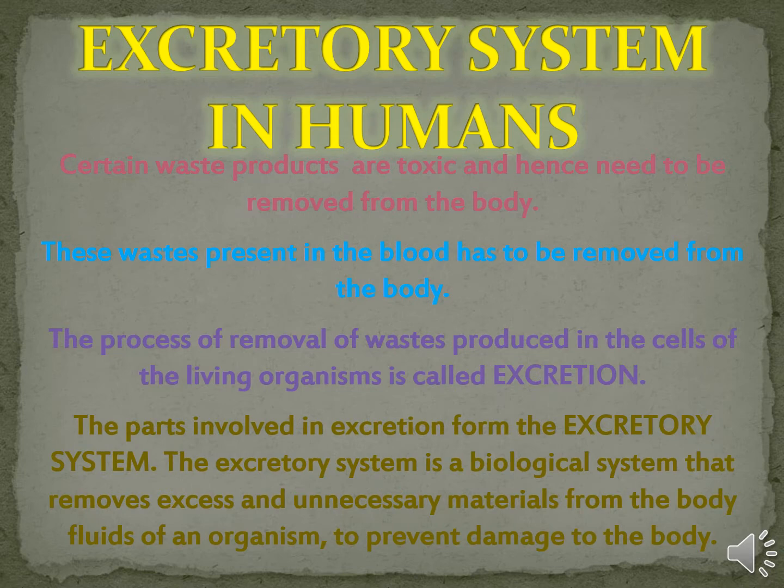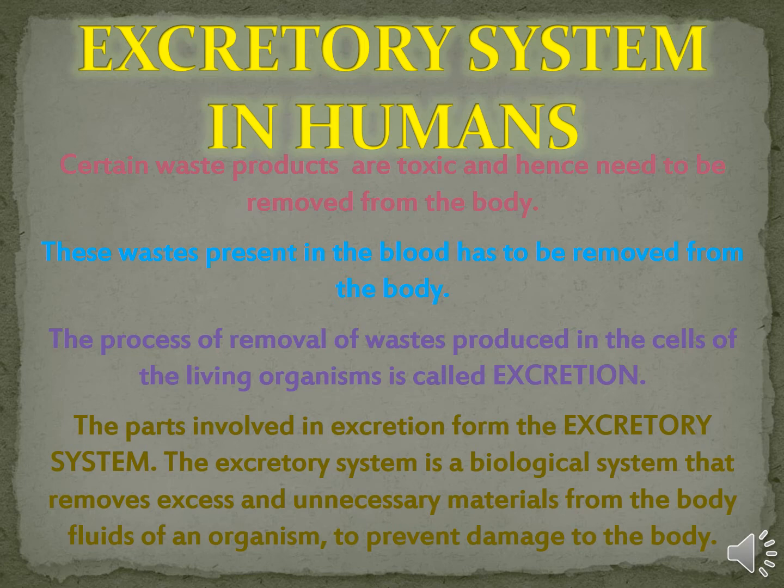Excretory system in humans. Certain waste products are toxic and hence need to be removed from the body. These wastes present in the blood have to be removed. This process of removal of waste products produced in the cells of living organisms is called excretion.